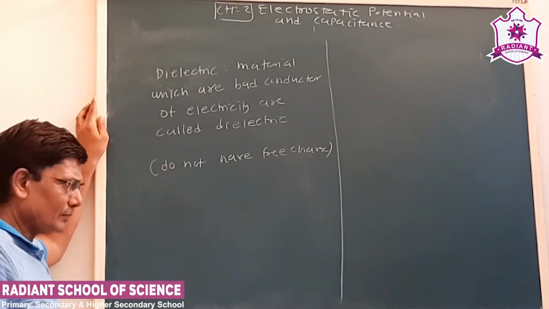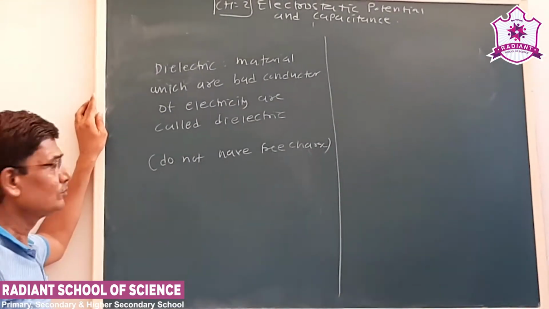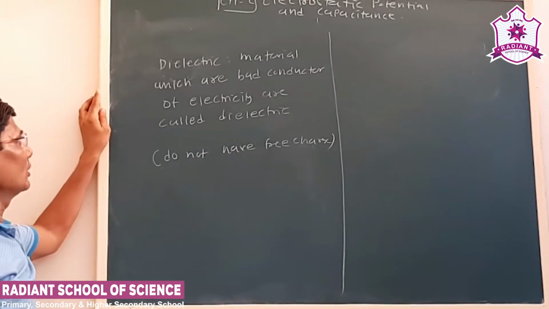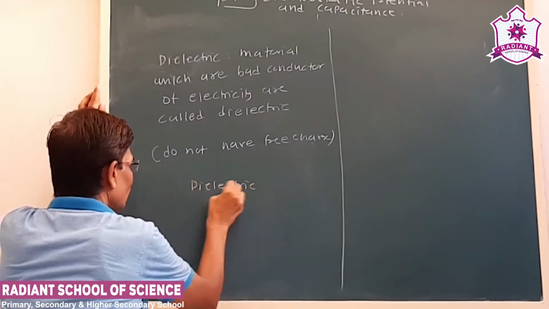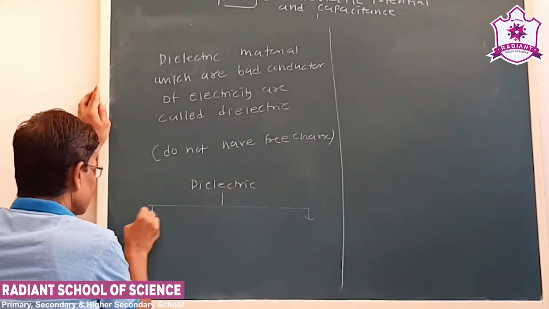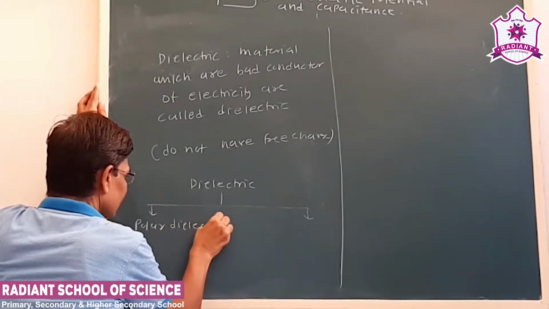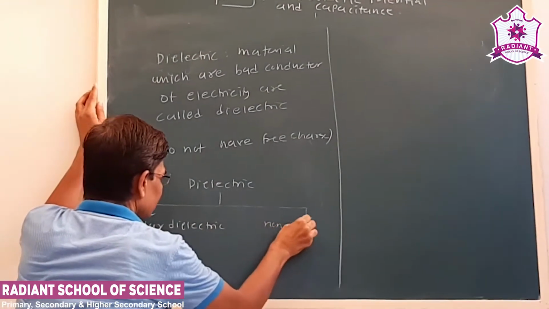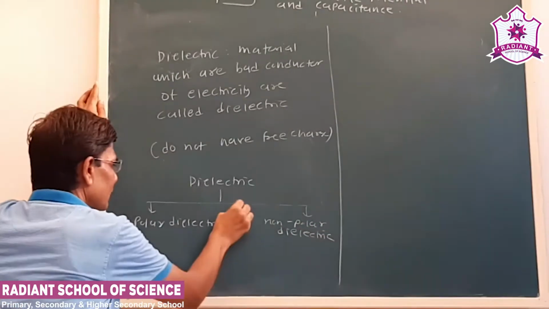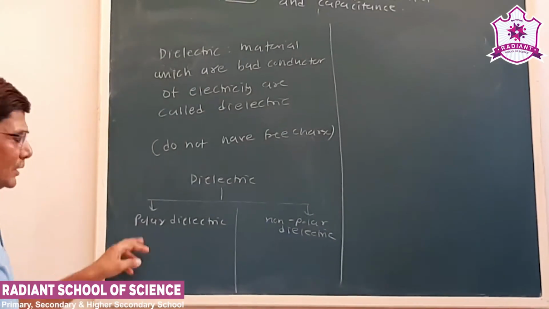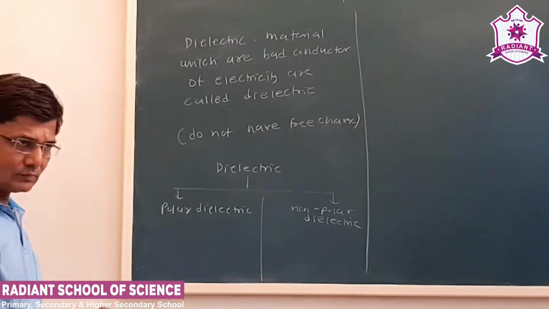Now see, our day-to-day life examples, rubber and plastic, are insulators, or dielectrics. Now, dielectrics we broadly divide into two parts: one is polar dielectric and the other is non-polar.